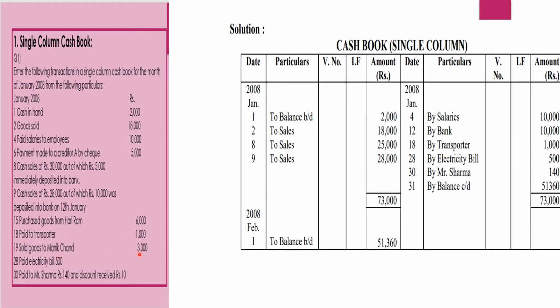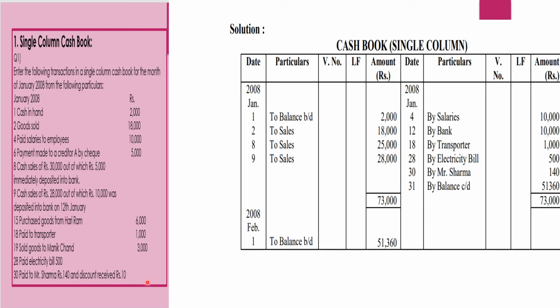Sold goods to Manik Chand 3,000. Again here it's not said it is cash sales, so we will not record it here. Remember, in cash book only cash transactions are recorded. Then Jan 28, paid electricity bill 500, so we are recording it on the payment side. Paid to Mr. Sharma rupees 140 and discount received rupees 10.